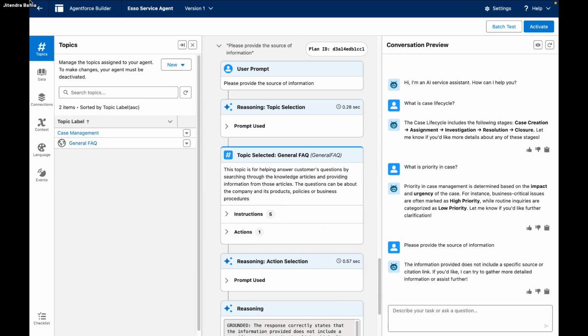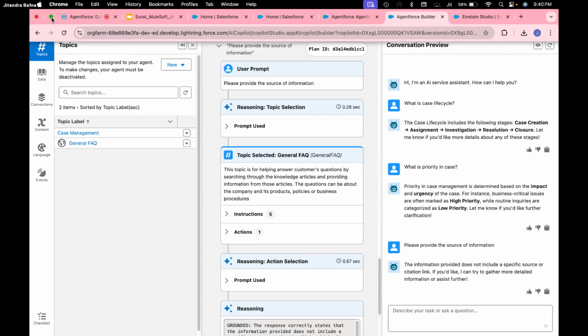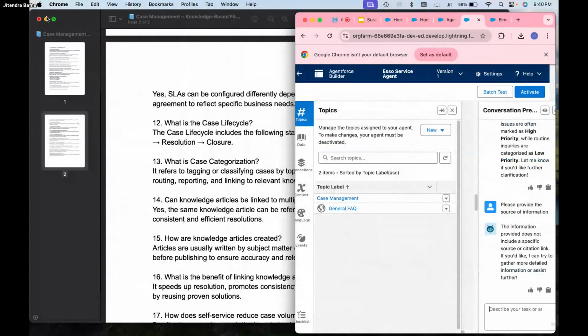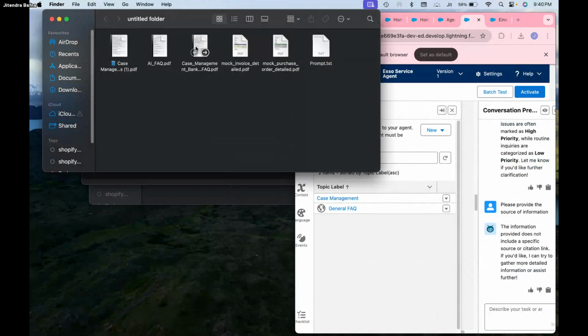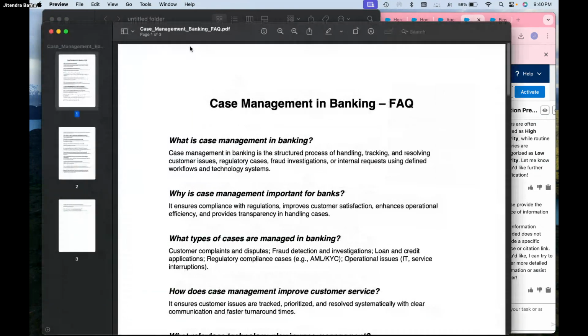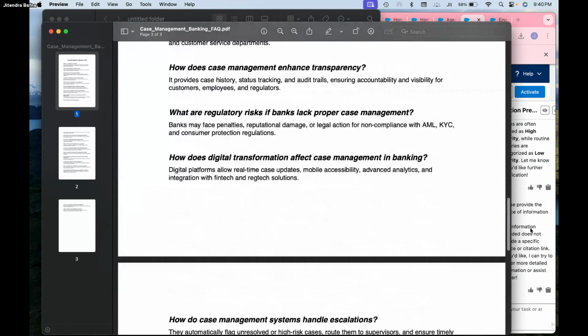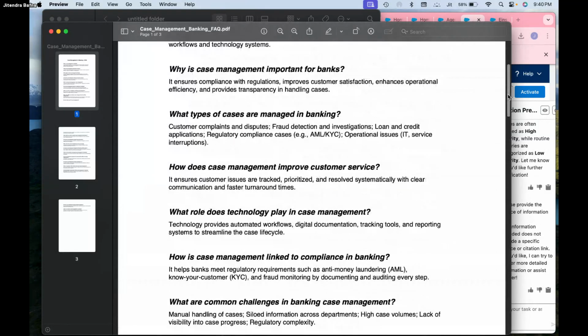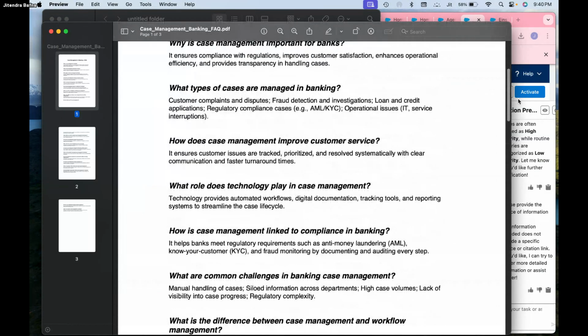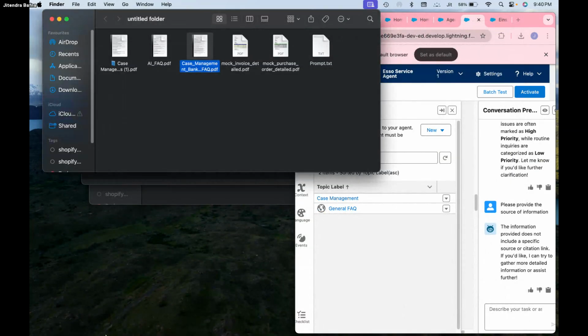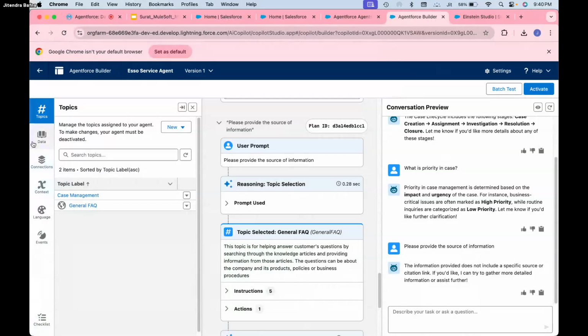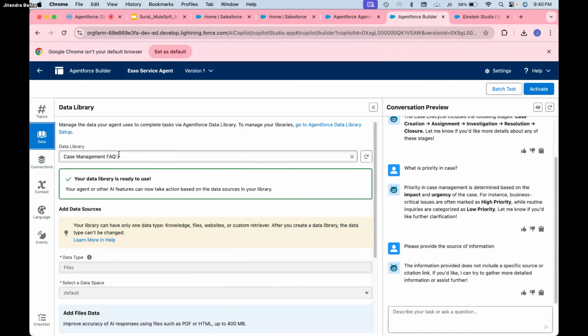Yeah. So now my next question: I have one more file. As I mentioned, right now I want to showcase a demo where I want to add case management related to the banking system, right? So these are some FAQs related to banking basically, and I want to add this information. I have one more file. As I mentioned, we have one limitation: we cannot associate multiple data libraries here. We can do only one. So what will be the solution for that?